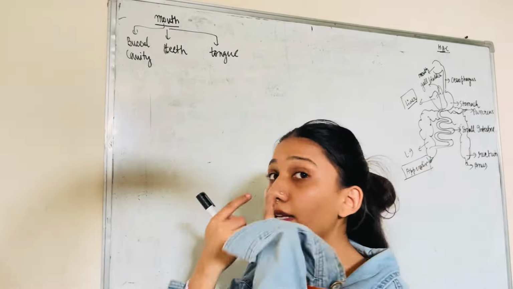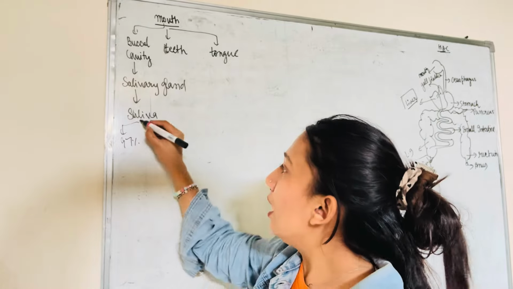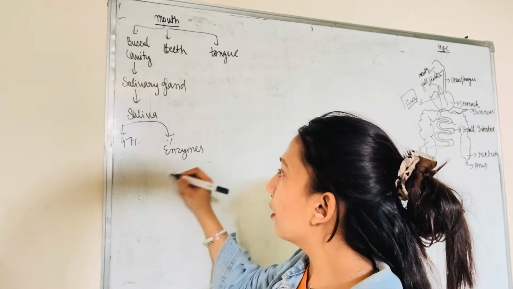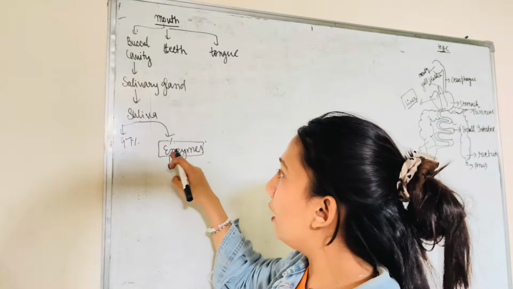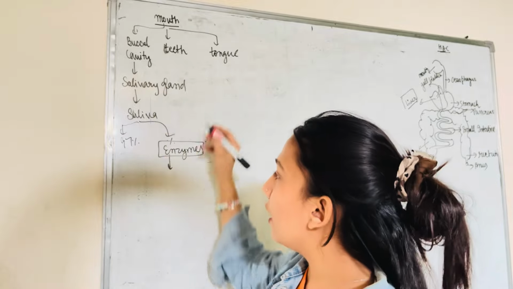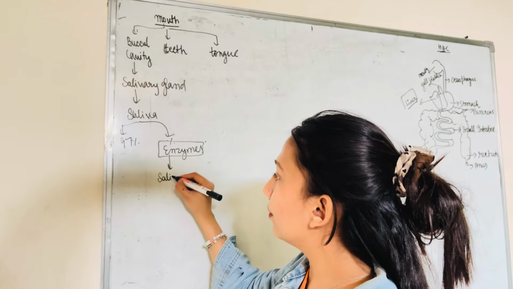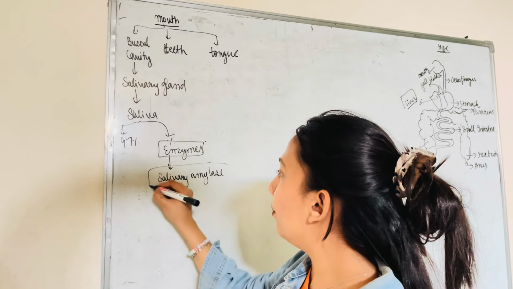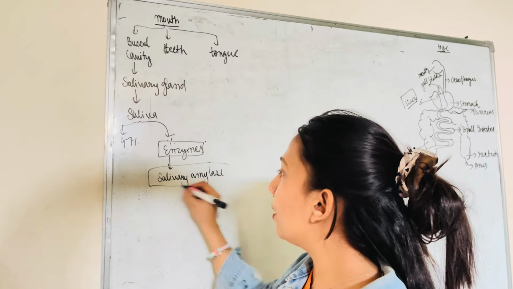Salivary glands produce saliva, which is basically 97% water and some percent of enzymes and many other substances. So you need to learn here the name of the enzyme. The enzyme which is produced by the salivary gland is salivary amylase. Why am I telling you to note it? Because it's a bit important. The main digestion in the mouth is due to this salivary amylase.